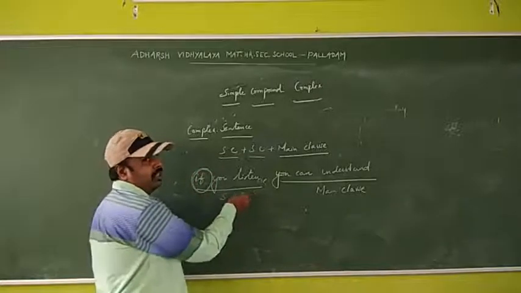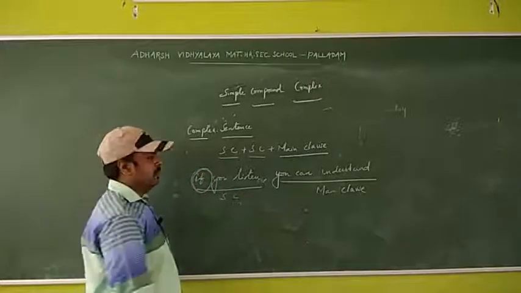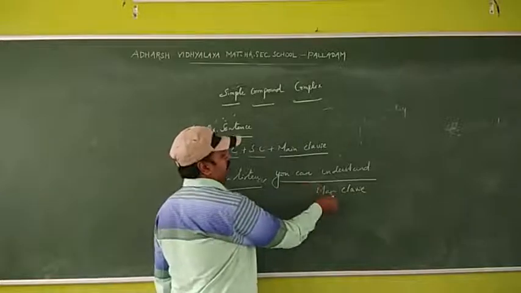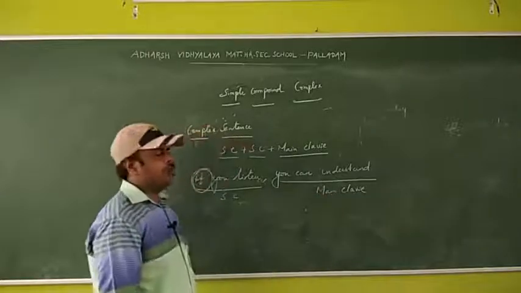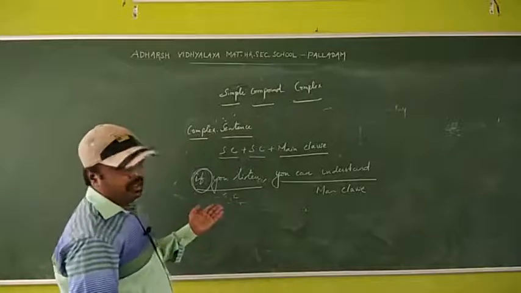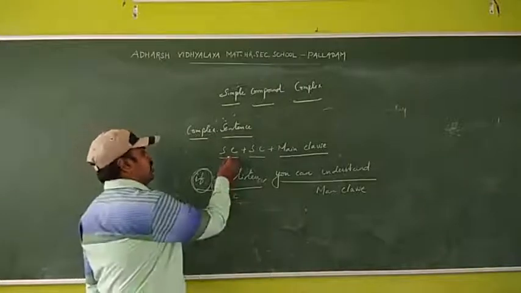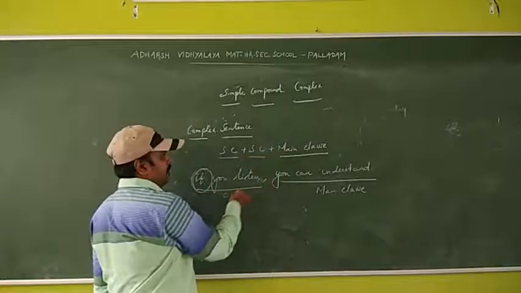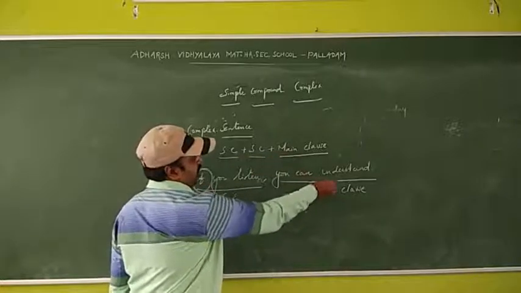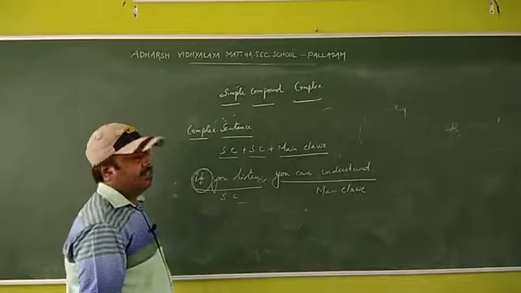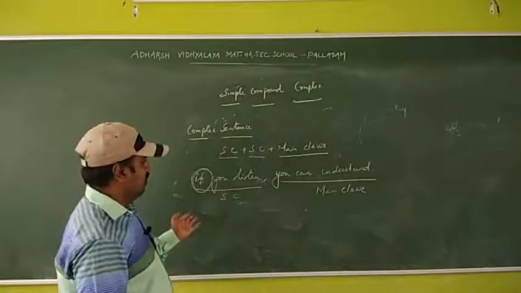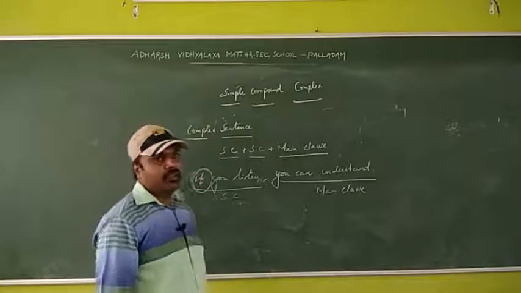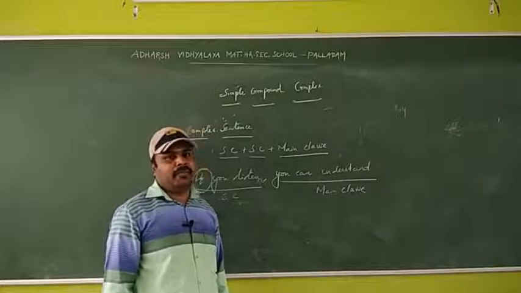Totally we call it the subordinating clause, and you can understand is the main clause. So what is the structure? Subordinating conjunction, subordinating clause, and main clause. This is the structure of a complex sentence.